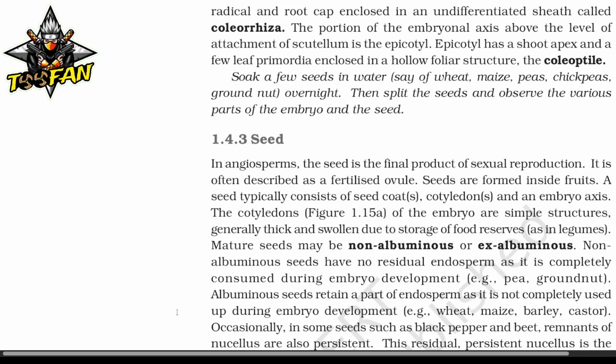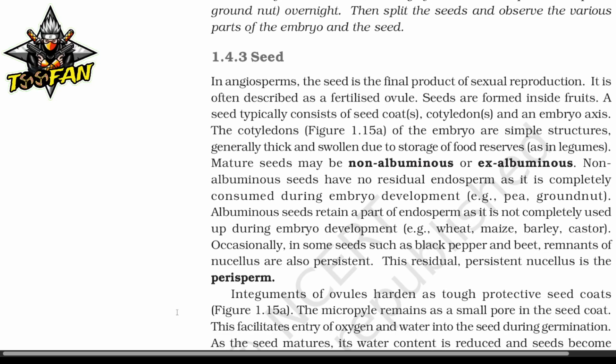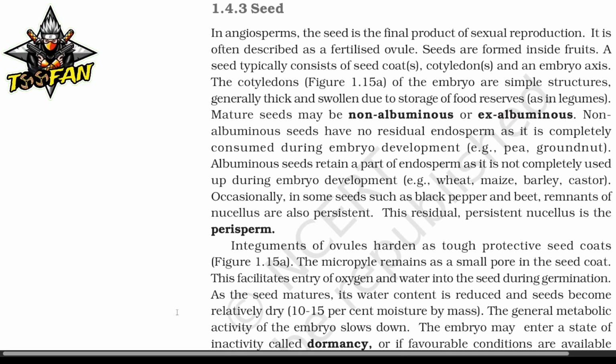Mature seeds may be non-albuminous or albuminous. Non-albuminous seeds have no residual endosperm as it is completely consumed during embryo development, for example pea, groundnut. An albuminous seed retains a part of the endosperm as it is not completely used up during embryo development, for example wheat, maize, barley, castor. Occasionally, in some seeds such as black pepper and beet, remnants of the nucellus also persist. The residual persistent nucellus is the perisperm.